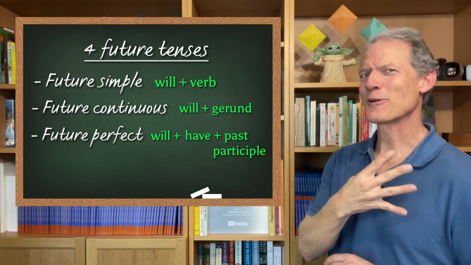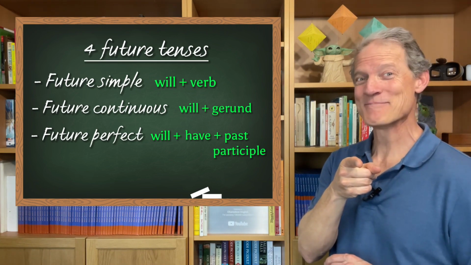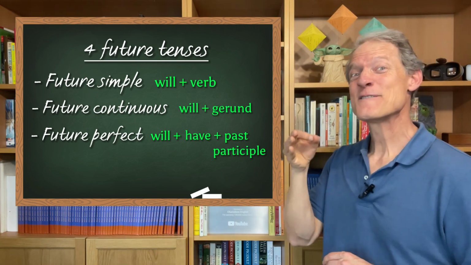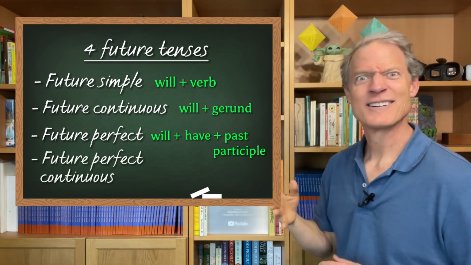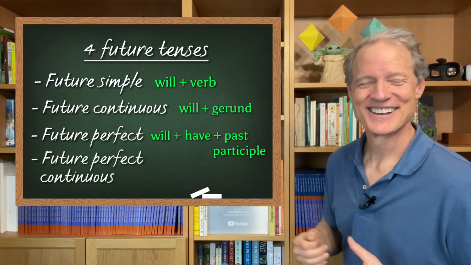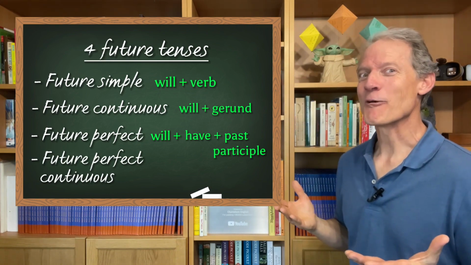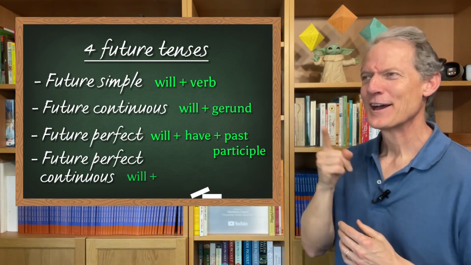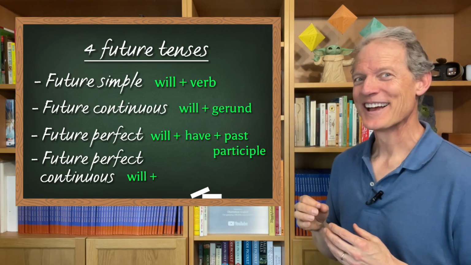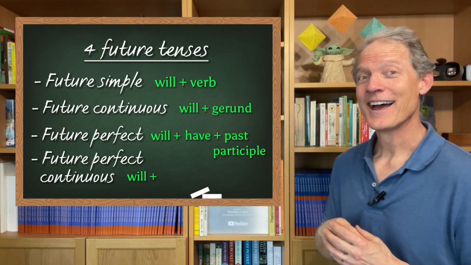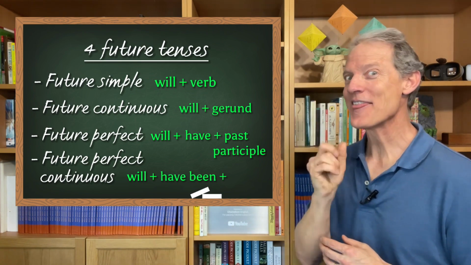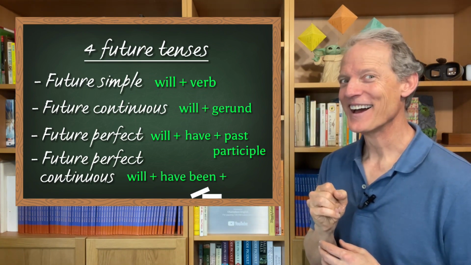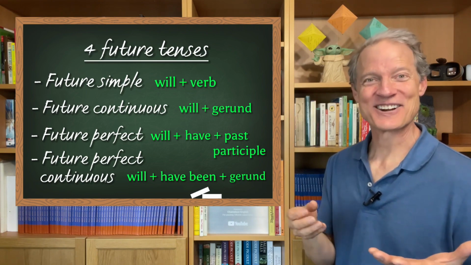And now for the fourth one. Do you remember the name? Future perfect continuous. Woo! Just the name is difficult. And how is it formed? Good, will, and then good, have been, and then exactly, the gerund.